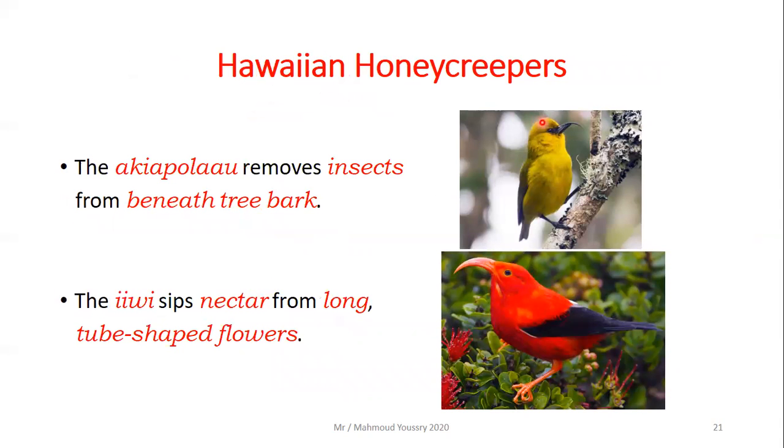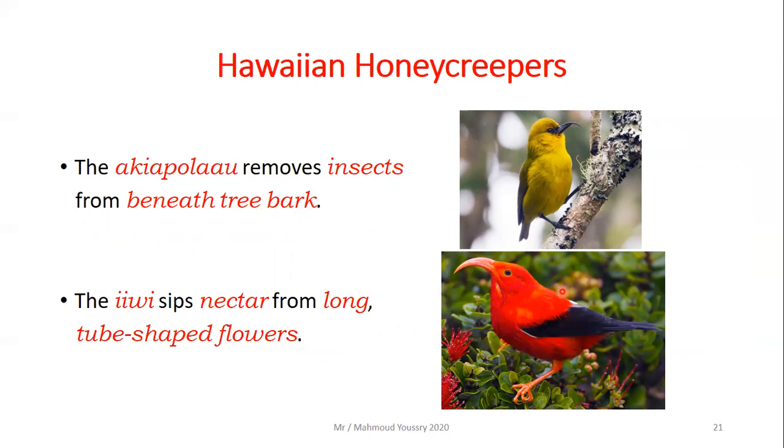The first Hawaiian honey creeper here is the Akia palau. This bird removes the insects from beneath the tree bark. Can you see its beak? I need you to look carefully at the shapes of each beak of these birds. So the Akia palau removes the insects from beneath the tree bark. And I suppose that you remember the bark, which is the tough outer covering of the tree trunk.